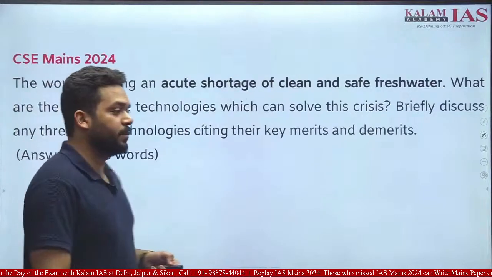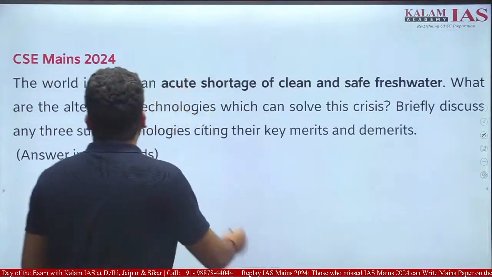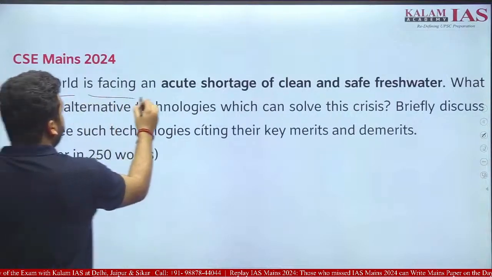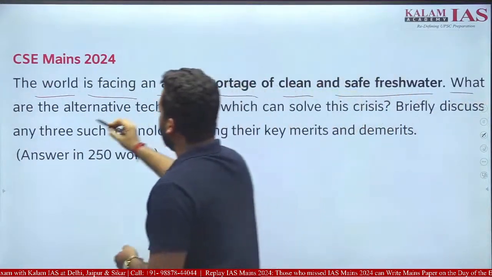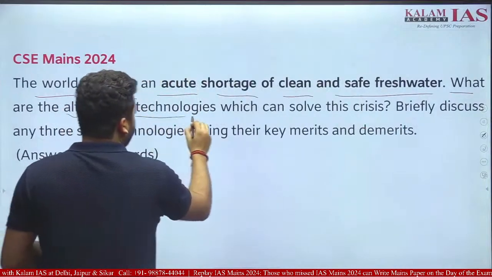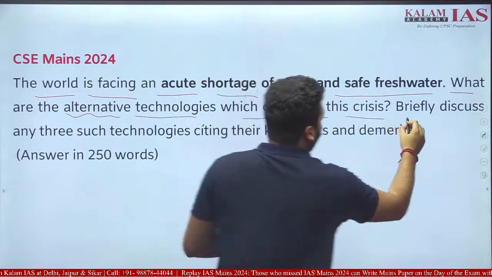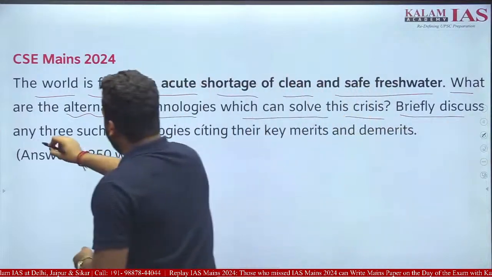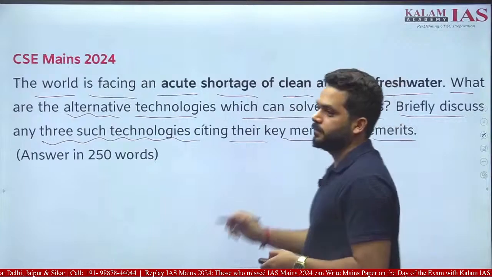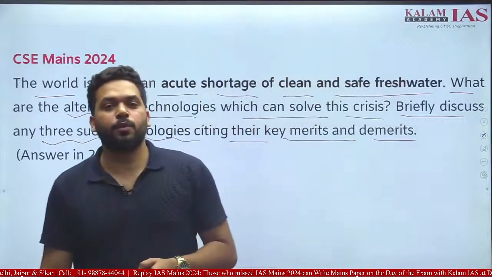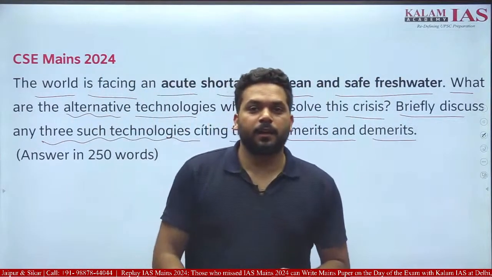Now let's see this question. The world is facing an acute shortage of clean and safe fresh water. What are the alternative technologies which can solve this crisis? Briefly discuss any 3 such technologies, citing their key merits and demerits. Now the question is, where did this question come from?